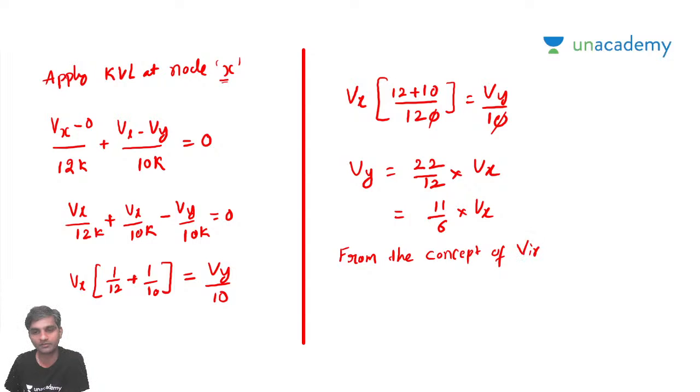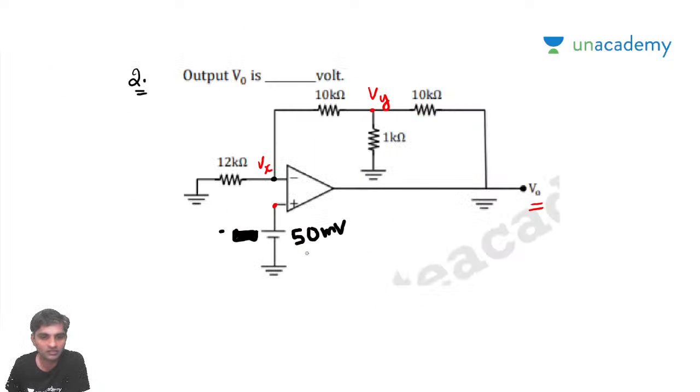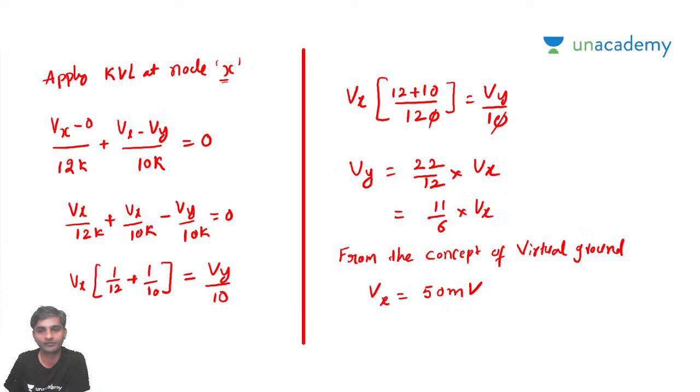From the concept of virtual ground, Vx is equal to 50 millivolts. If you go back and see, here the input given is 50 millivolts. So from this concept of virtual ground, now what is Vy?